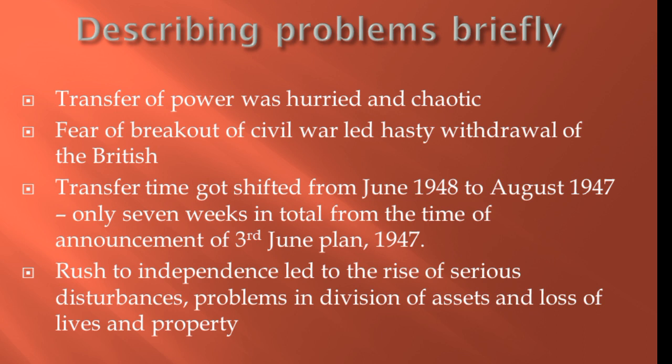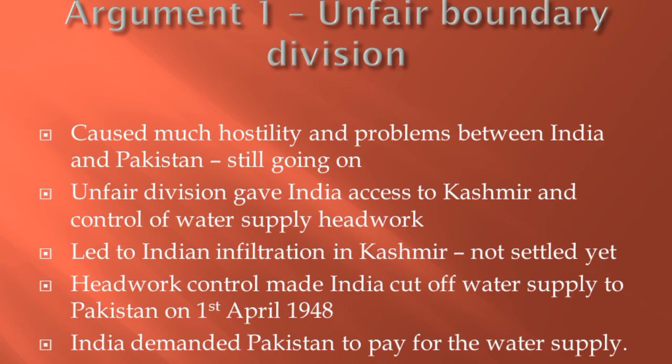After this, we will move to the most important part, that is level 3 and level 4, in which we are going to describe problems as arguments and how successful Pakistan was in dealing with those problems. Now we may discuss argument 1, which can be unfair boundary division. The division of the boundary by Cyril Radcliffe caused much problem and hostility between the two countries, which is still going on now. The unfair division of the boundary gave India access to Kashmir and control of water supply headworks.